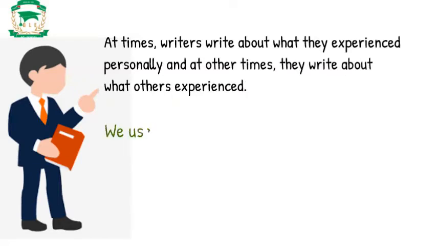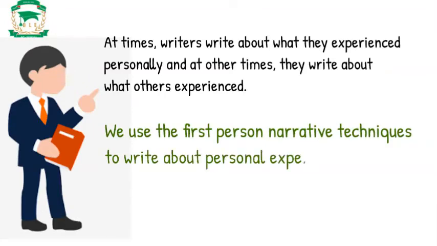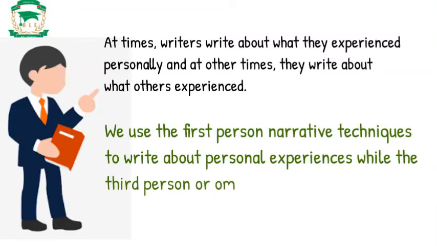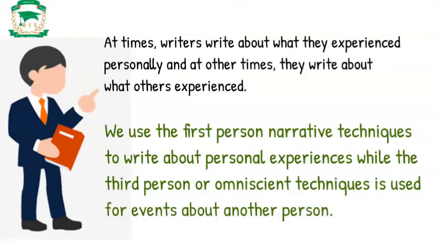When a writer writes about his or her personal life, the writer uses what is referred to as the first person narrative technique. Here, the first person pronouns are used. Pronouns such as I, we, me, us, mine. These are used to narrate the event to show that the actions described happen to the person talking, narrating or writing.